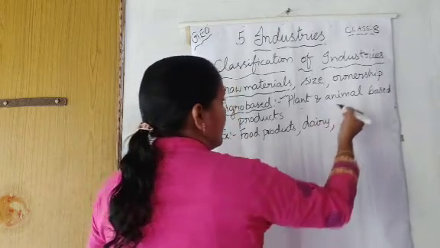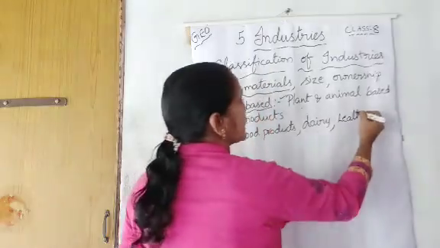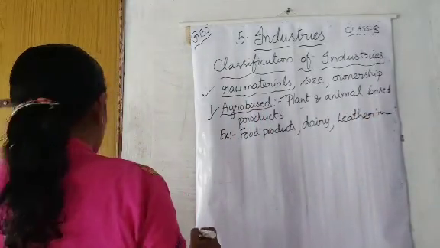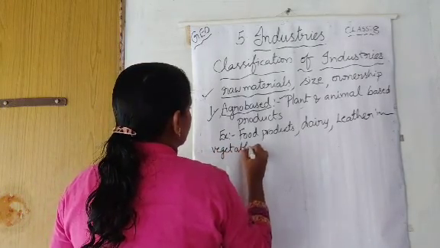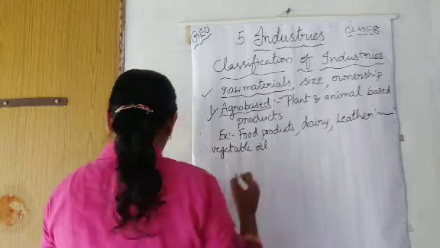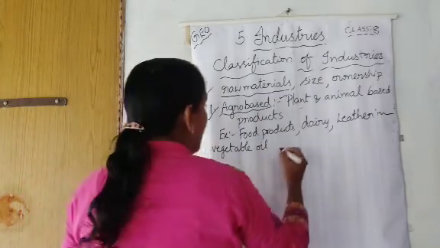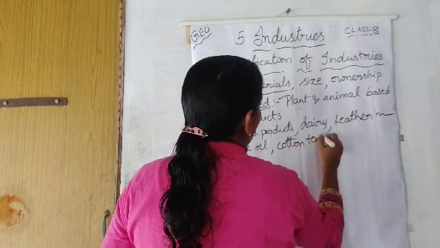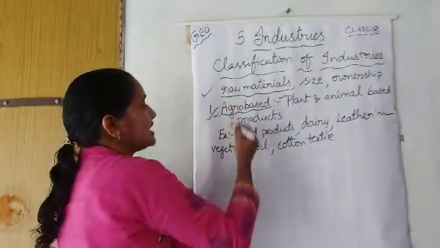And then leather industries. From animal skin only this leather will come. And then vegetable oil. Next, cotton textile. Cotton, you know already. All these are the examples for agro-based industries.